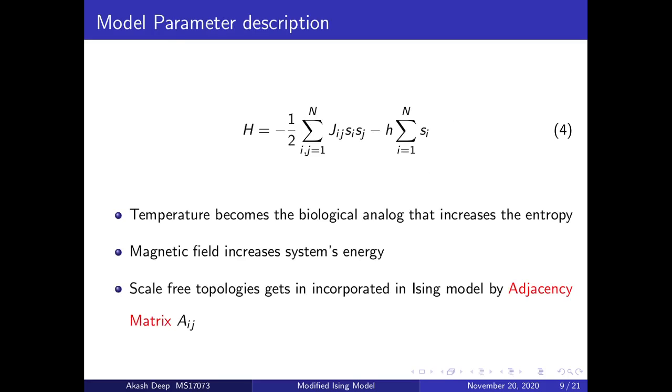Now let's see the analogy of the parameters involved here. The temperature now becomes the biological analog that increases the entropy of the system, and the magnetic field becomes something which increases the system energy. The scale-free topology, the Albert-Barabasi network, gets incorporated in the Ising model by the adjacency matrix A_ij, and we will see what the expression for A_ij is in the coming slide.